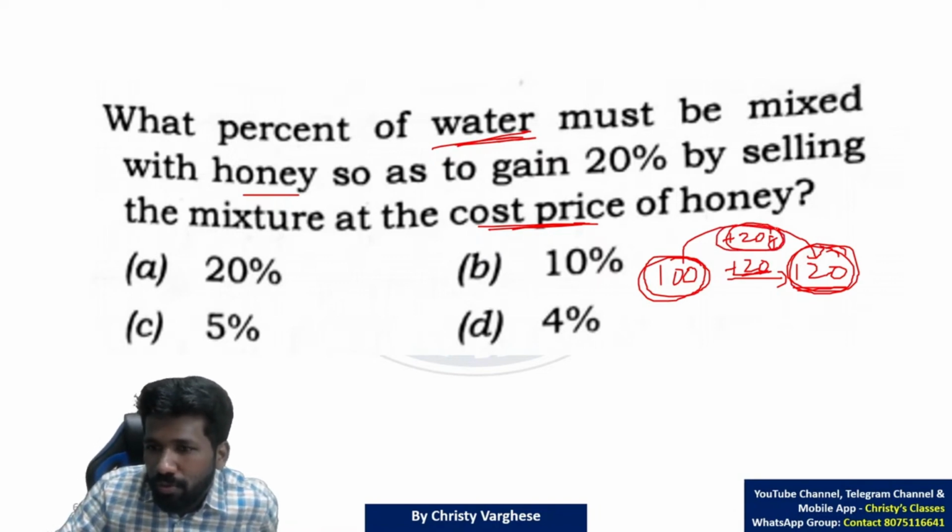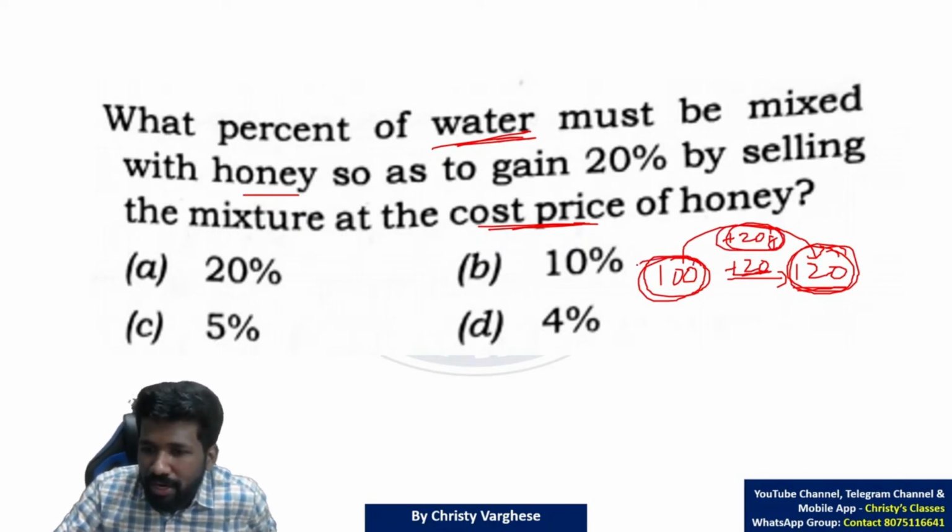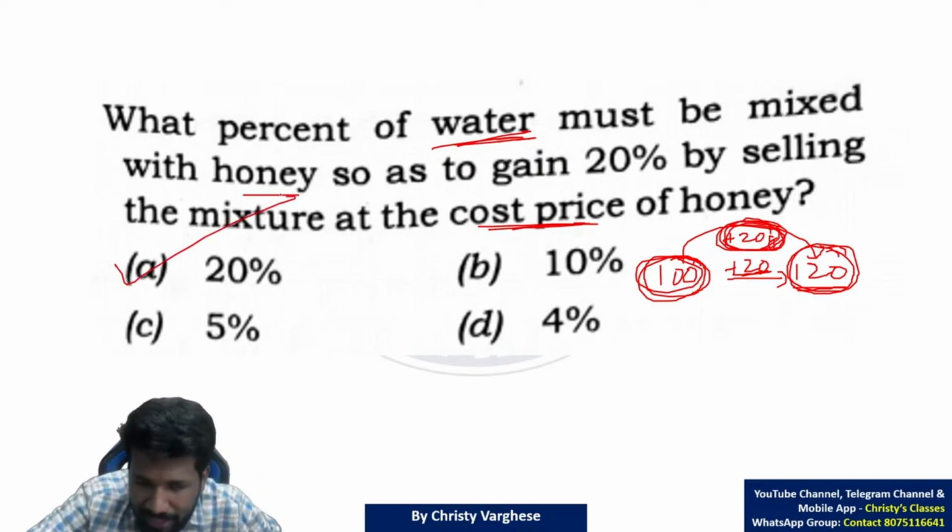So, how much percentage of water is added to the honey? 20% water should be added, because 20% is 20 gram. So 20% is the answer. That is the basic idea.